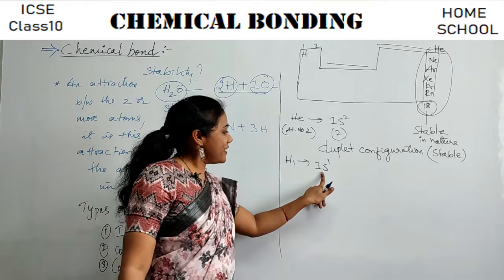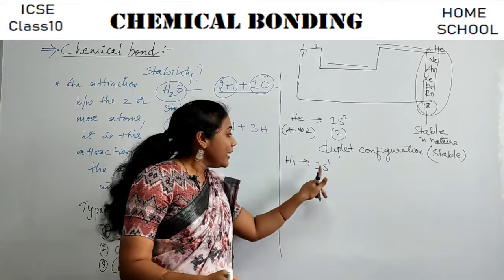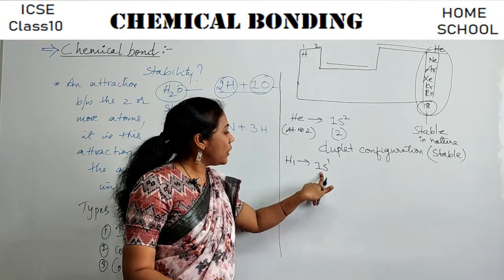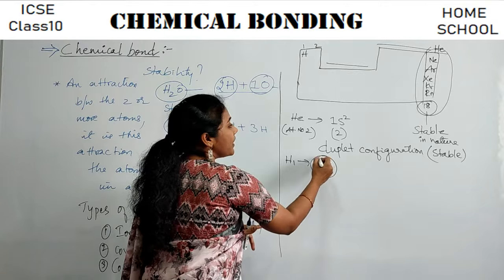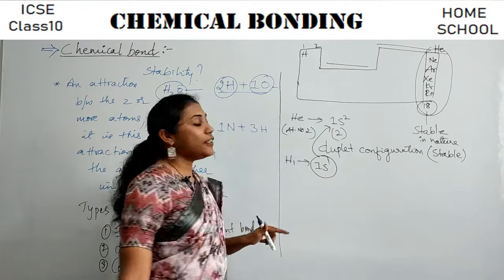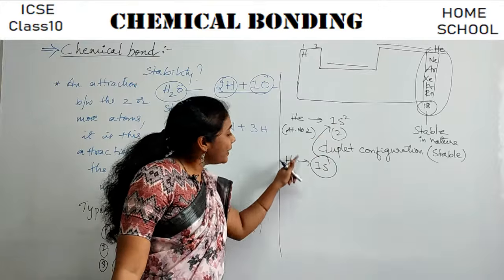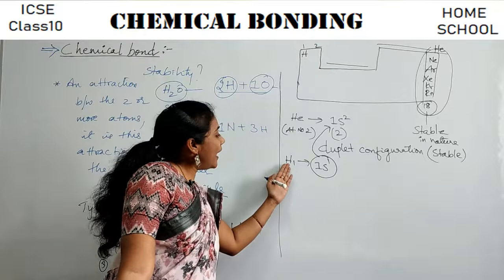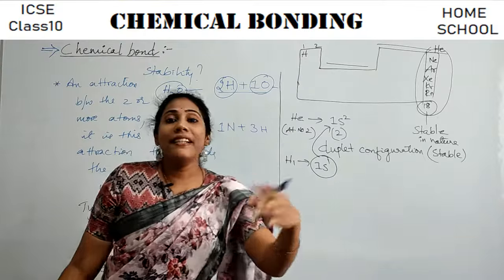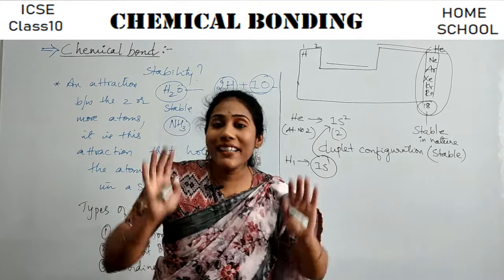How can it gain stability? By having 1 electron, right? If you can add 1 electron to hydrogen's orbit, its electronic configuration can be exactly similar to helium, right? Then the hydrogen is said to be stable, right? So this is the reason why atoms participate in a chemical reaction. Okay, they just participate to get that stability.